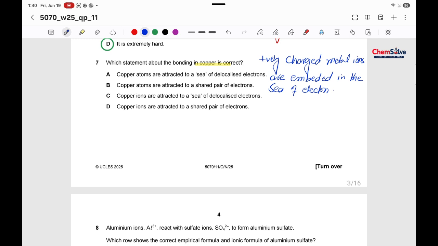So now we have to choose the correct statement. The first two statements say copper atoms. No, according to our discussion, it is copper ions, metal ions. So A and B are not our options. According to option C, copper ions are attracted to the sea of delocalized electrons. Yes, it seems to be the correct one. And option D says copper ions are attracted to a shared pair of electrons. No, electrons are not being shared in metallic bonding. Instead, the sharing of electrons takes place in covalent bonding. So this is not correct.